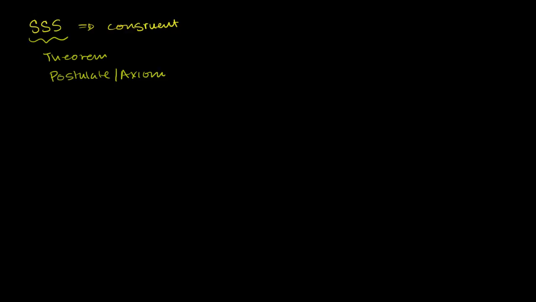And I think it's worth differentiating what these mean. A postulate or an axiom is something that you just assume from the get-go, while a theorem is something you prove using more basic postulates or axioms. So in all of mathematics, you make some core assumptions. You call these the axioms or the postulates. And then using those, you try to prove theorems.